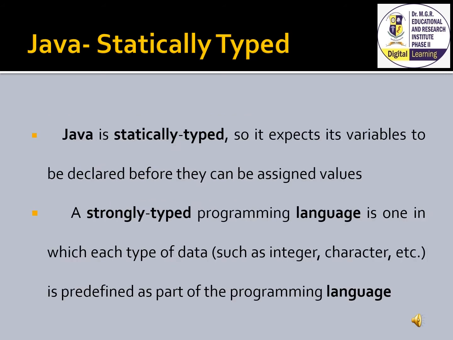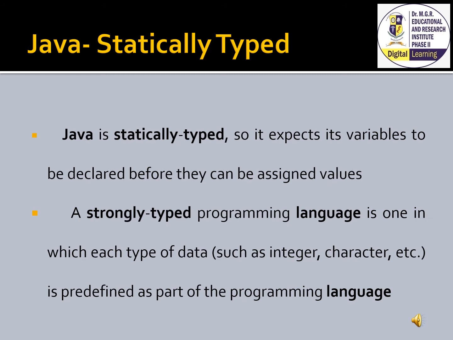The programming language Java is said to be a statically typed and strongly typed programming language. As said earlier, the statically typed language is the one in which the type of data should be known at the compilation time instead of runtime. The most common examples of statically typed languages include Java, C, C++, Fortran, Pascal, and so on.